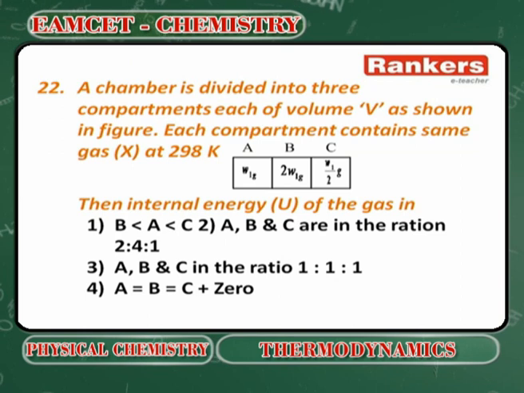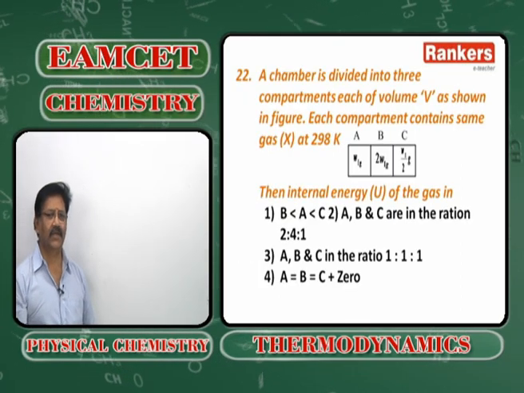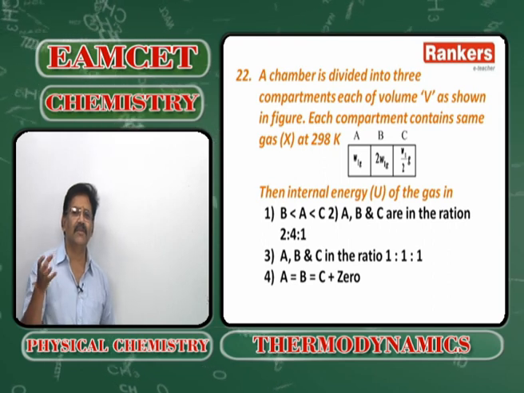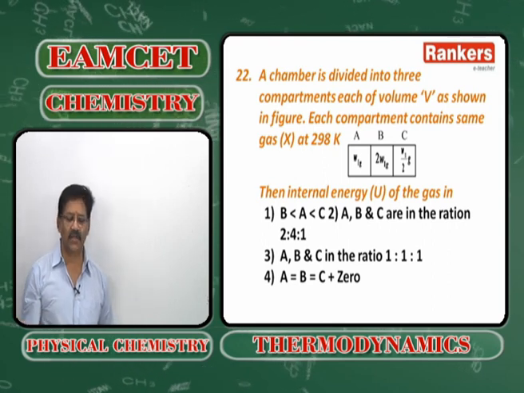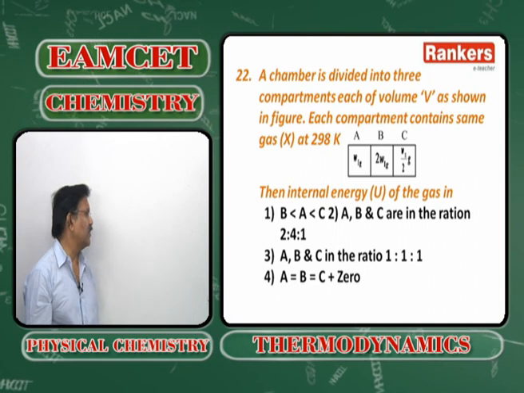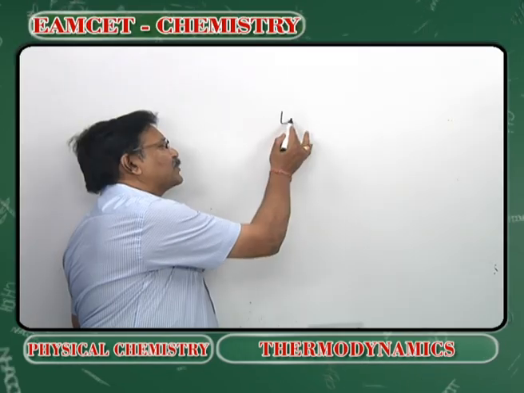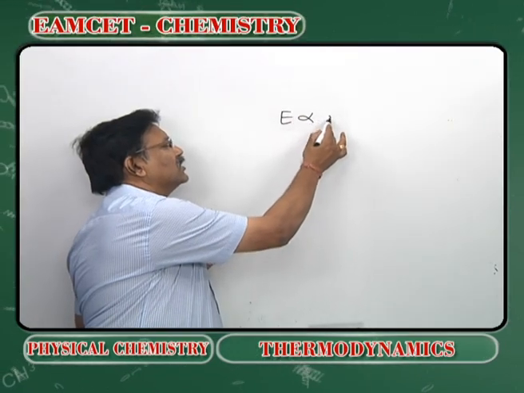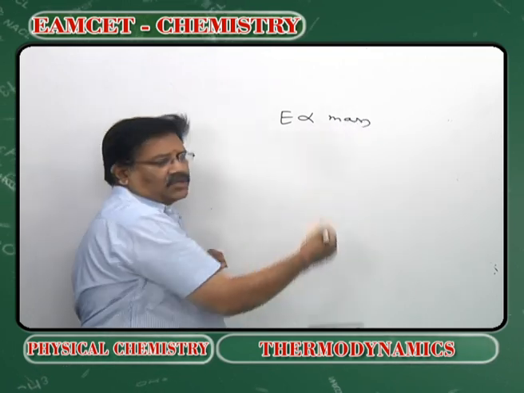A chamber is divided into 3 compartments, each of volume V as shown in the figure, and each compartment contains the same gas. This is the simple way. Internal energy is an extensive property, that is, it depends upon the quantity. Therefore internal energy is proportional to the mass.